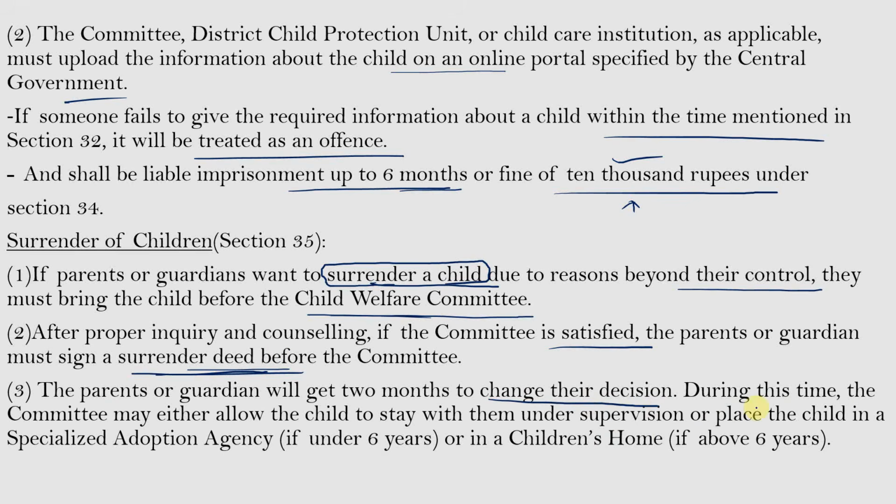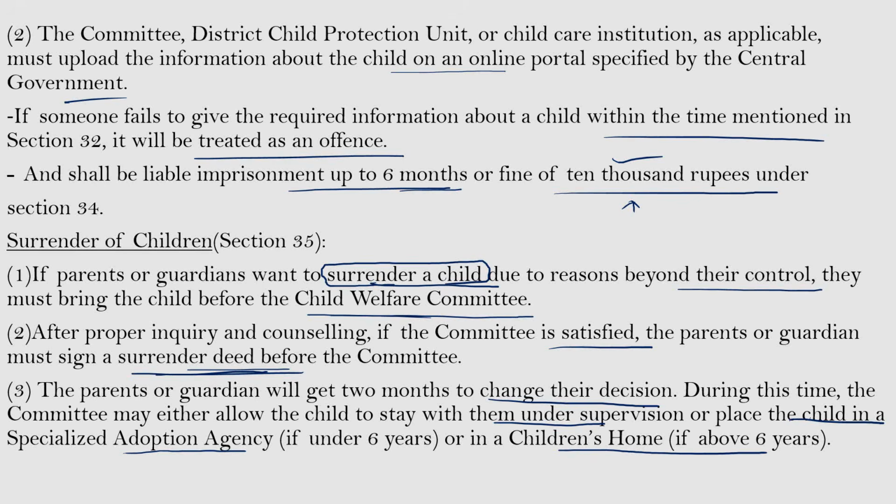their decision. During this time, the committee may either allow the child to stay with them under supervision or place the child in a specialized adoption agency if under 6 years, or in a children's home if above the age of 6 years. So when the parents or guardians of a child come and surrender their child before the committee, it shall give 2 months' time to decide whether they really want to surrender their child.